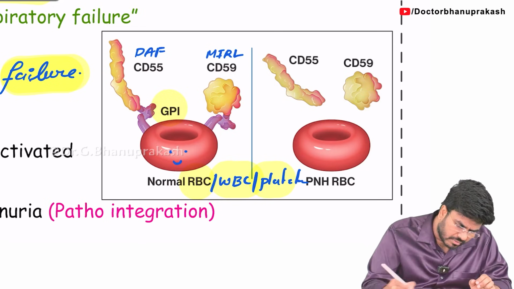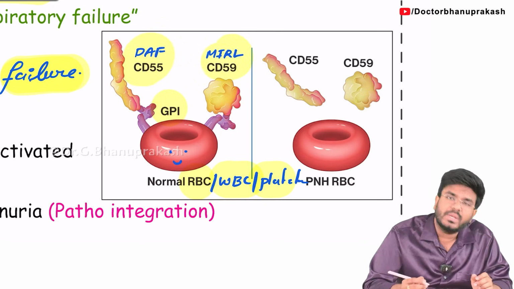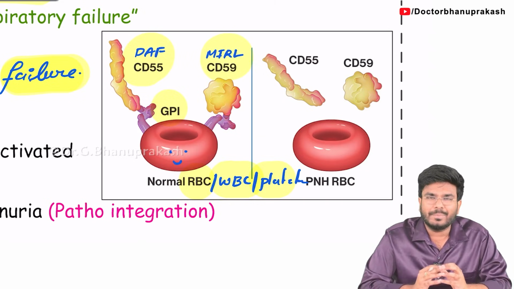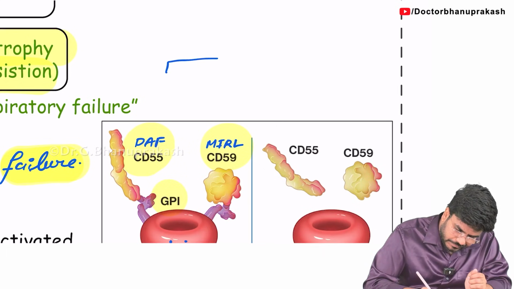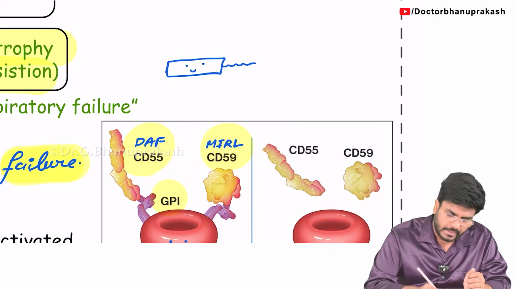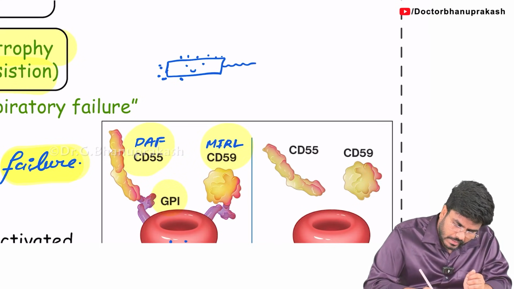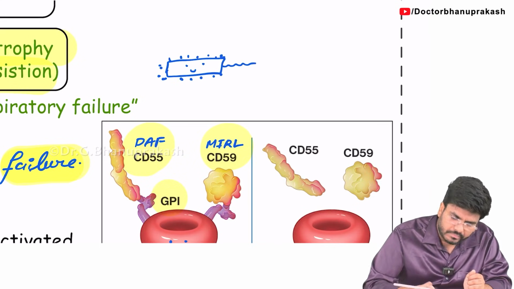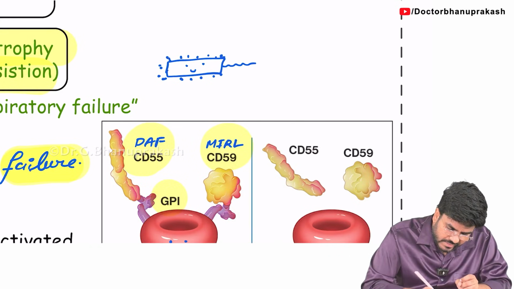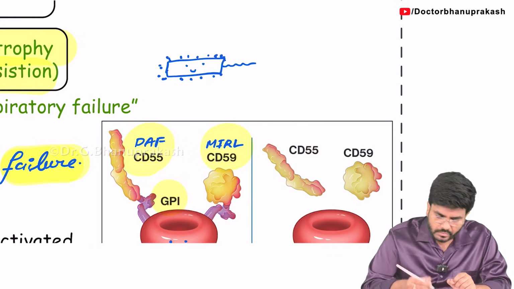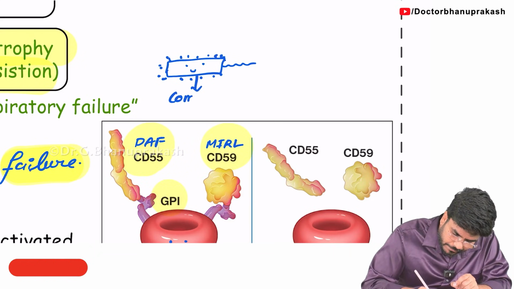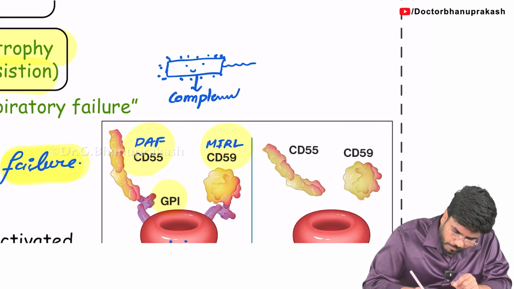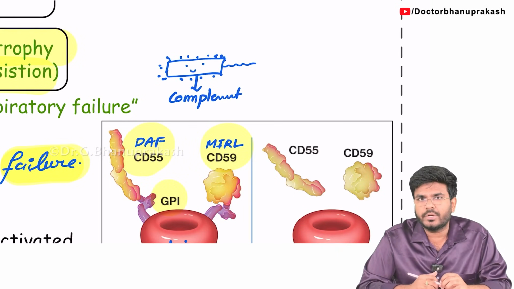Now you will start to wonder, sir, what exactly is this DAF and what exactly is this MIRL? What are they doing? Let me tell you. Guys, listen. Imagine you are having an infection, some infection because of some bacteria. Definitely tell me, is it good or bad? Definitely it's bad, sir. Now, whenever you have a bacterial infection or fungal infection, this bacteria is going to activate something called complement proteins in our blood. Complement proteins are a part of the innate immunity.